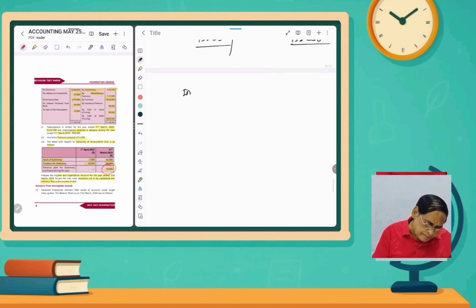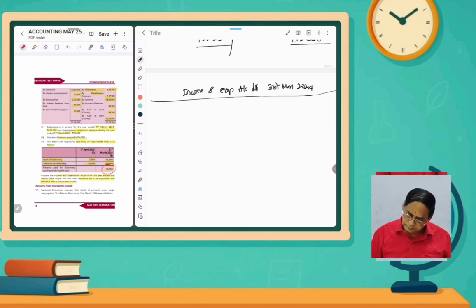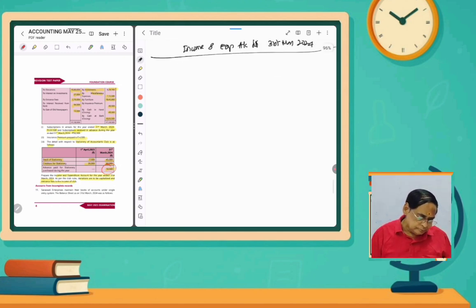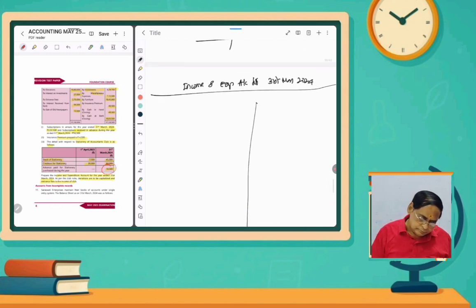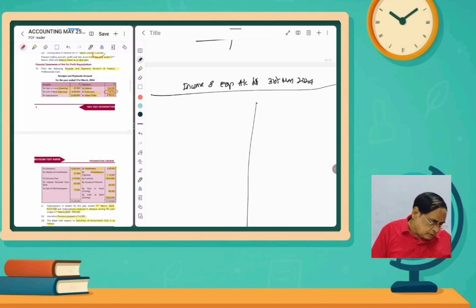Income and expenditure account for the year ended 31st March 2024. So first, what are the expenditures actually?